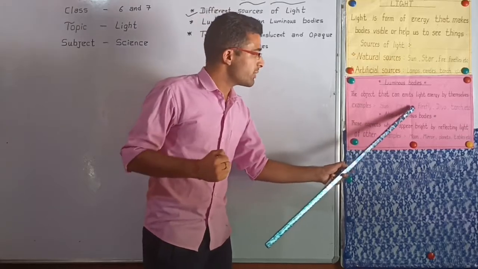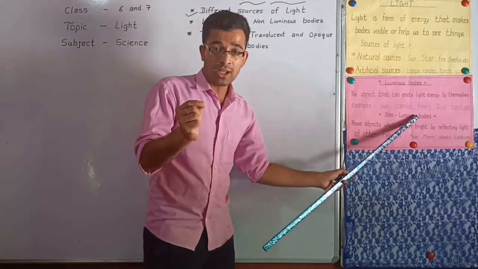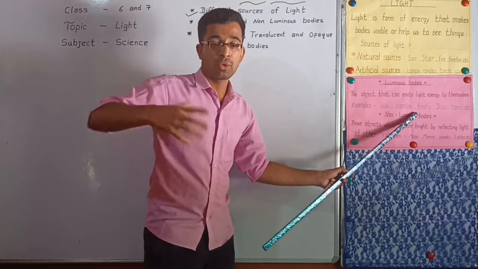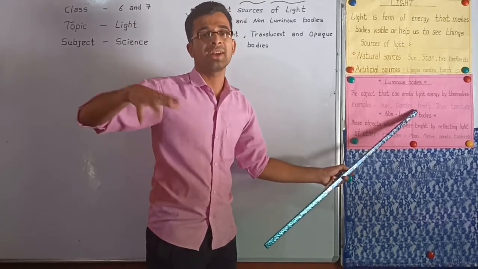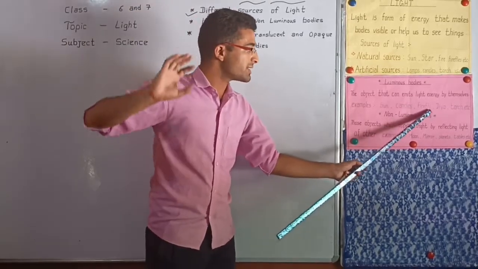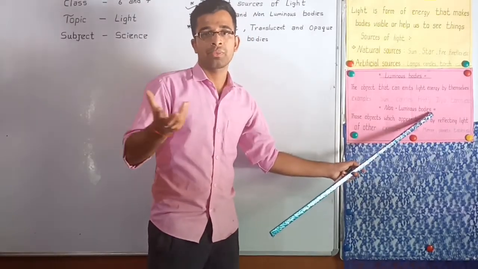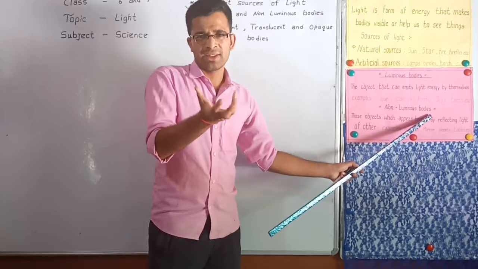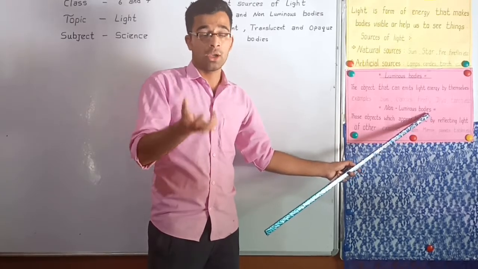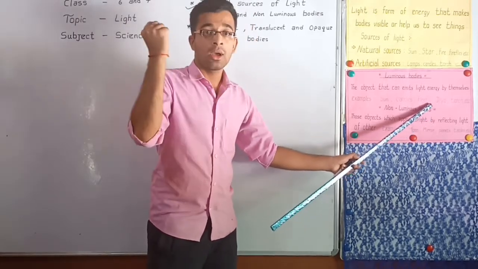In the same way, a firefly. This is an animal that produces light at night. In the same way, a diya. We leave the diya in our puja room, so brightness is produced. So this is one example of a luminous body.